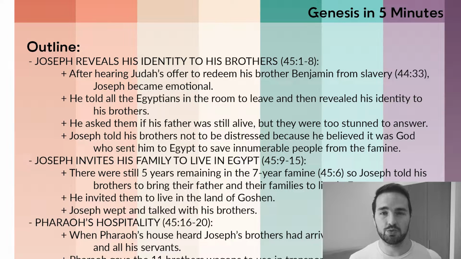Joseph is finally going to reveal his identity to his brothers. So after Joseph hears Judah's offer to substitute himself as a slave in Benjamin's place, he became emotional, and he sent all the Egyptians out of the room, and then he told his brothers who he was. He asked them about his father's health. Was Jacob still doing well? Was he still alive? But his brothers were too stunned to answer him one way or another.